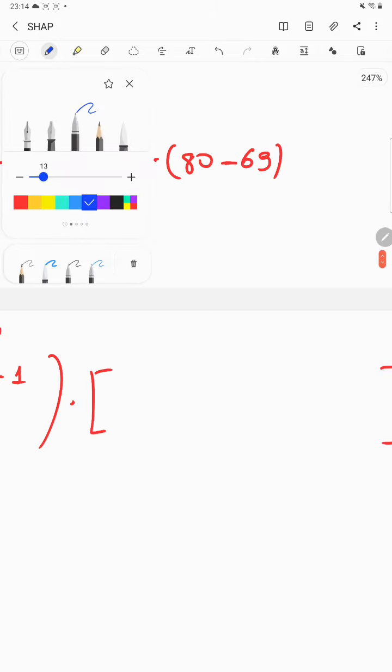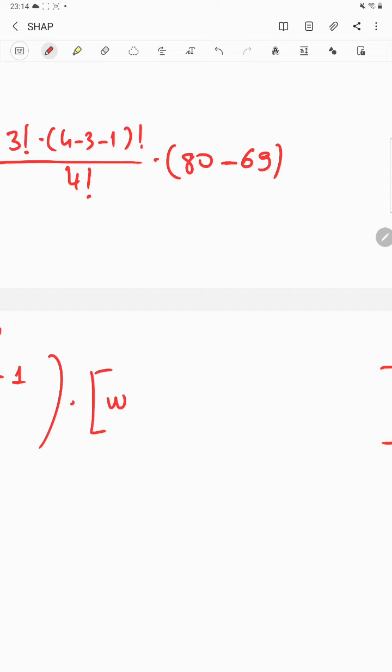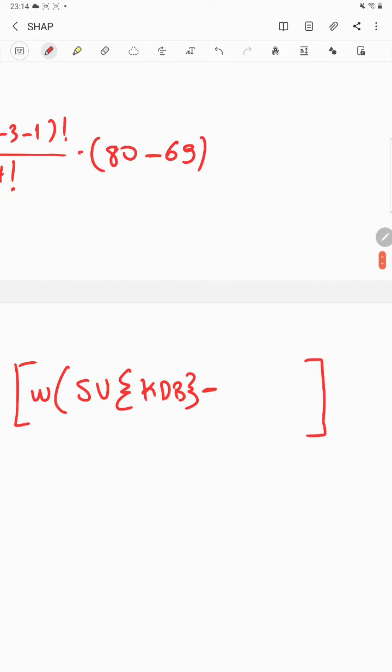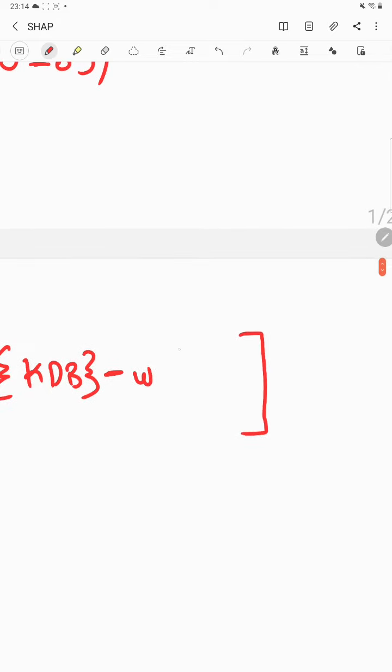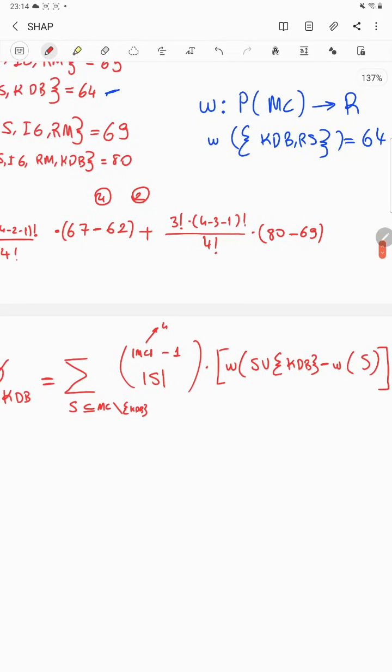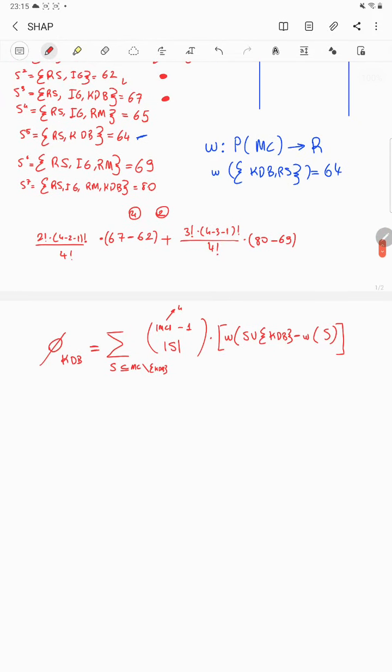In the end, in the general form, we have a profitability function that takes a subset that doesn't include Kevin De Bruyne and compares it with the scenario if I add Kevin De Bruyne, what would be the point? So this is a union, minus the profit, or the point that I get without Kevin De Bruyne. So this is the bonus of Kevin De Bruyne actually.